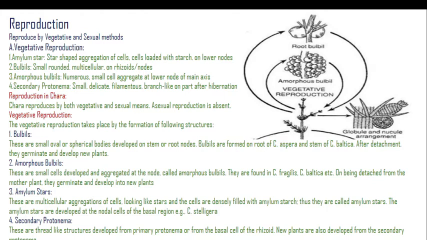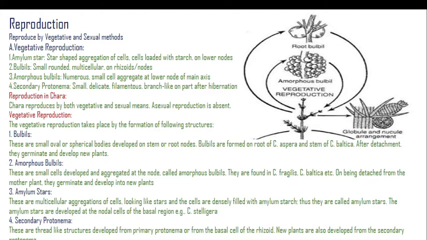Likewise, amylum star also has the capacity to develop into a new plant. It is a multicellular aggregation of cells looking like stars, and the cells are densely filled with starch. They are called amylum stars. Amylum stars develop at the nodal cells of the basal region, for example, Chara stelligera. Last one, the secondary protonema.